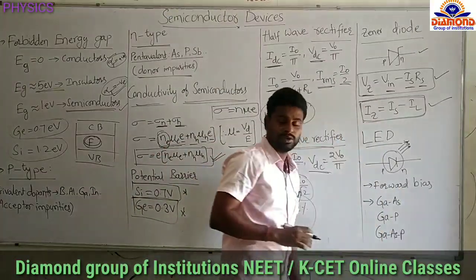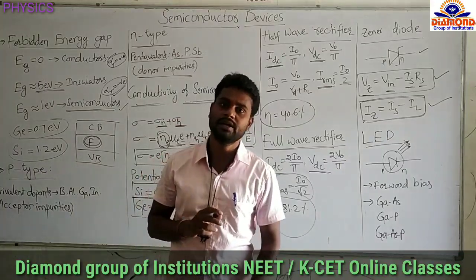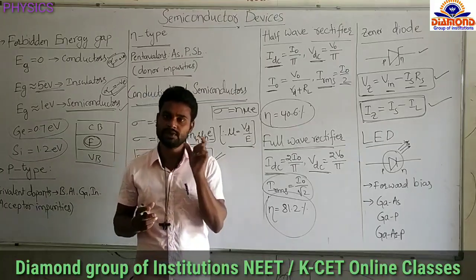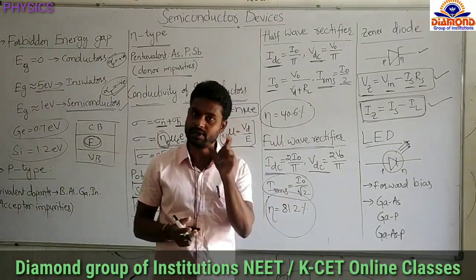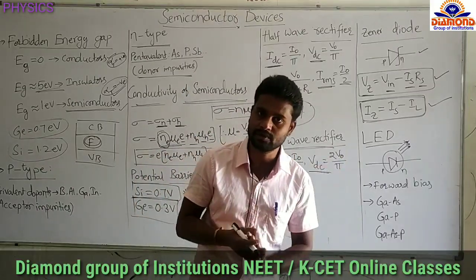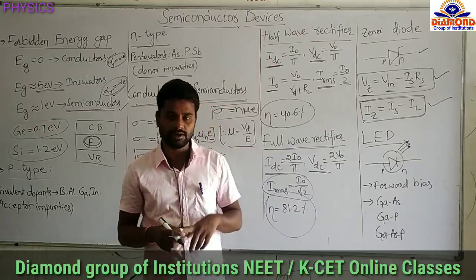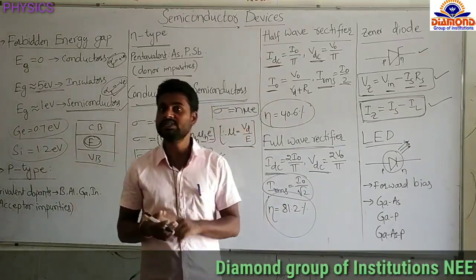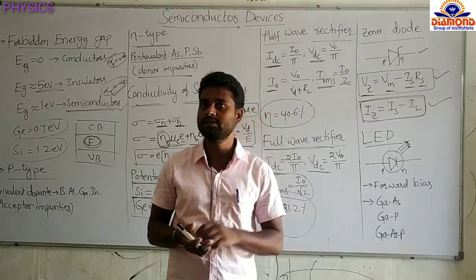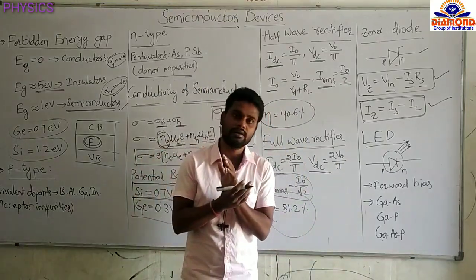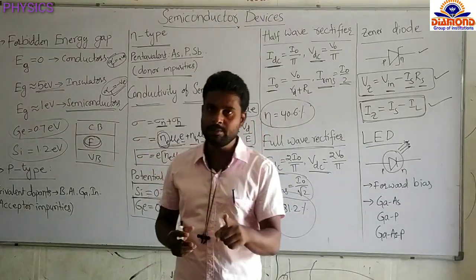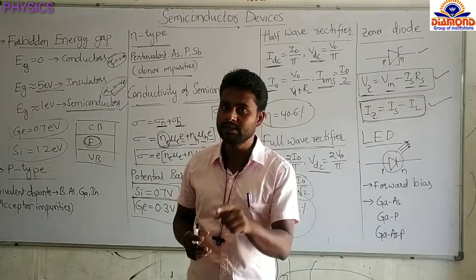And here one more thing you have to remember: Zener breakdown and avalanche breakdown. These are very important. Zener breakdown occurs when the reverse voltage increases, the electric field increases, and due to that covalent bonds break and a large amount of current flows through the device. That is the Zener breakdown. Avalanche breakdown means that if the reverse voltage increases, the minority charge carriers collide with the covalent bonds and break them. Due to this, the number of charge carriers increases and the current also increases. So just remember, in Zener breakdown the electric field is breaking the covalent bonds.